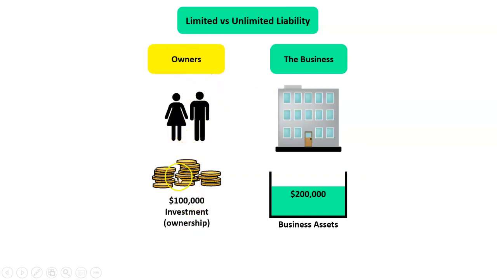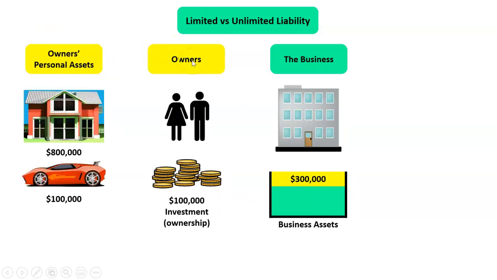Together they decide, let's put $100,000 of our money into this business. That's called investment. So they're now becoming owners. So they put their 100 grand in and now the business has $300,000. So what happens is these people, they're investors, but they're also people. So as people, they own an $800,000 house and a $100,000 car.